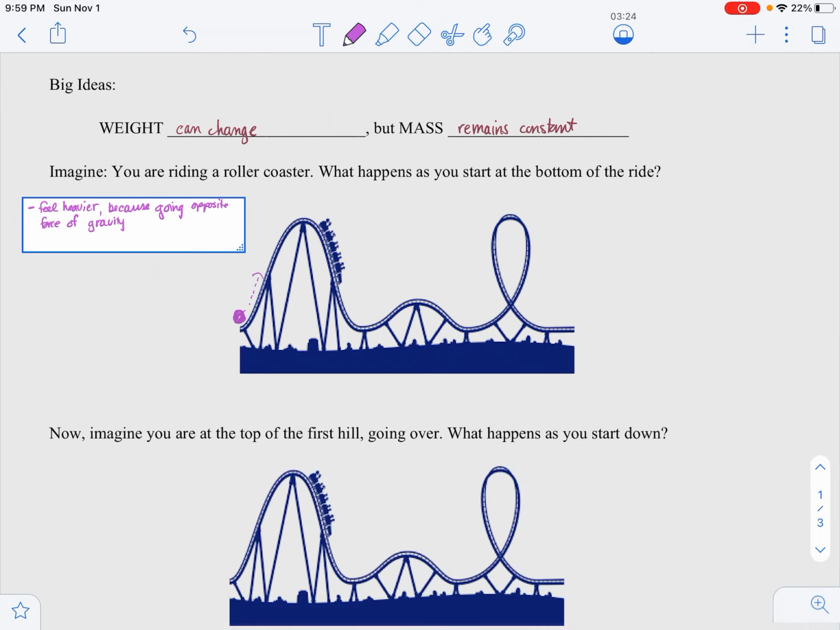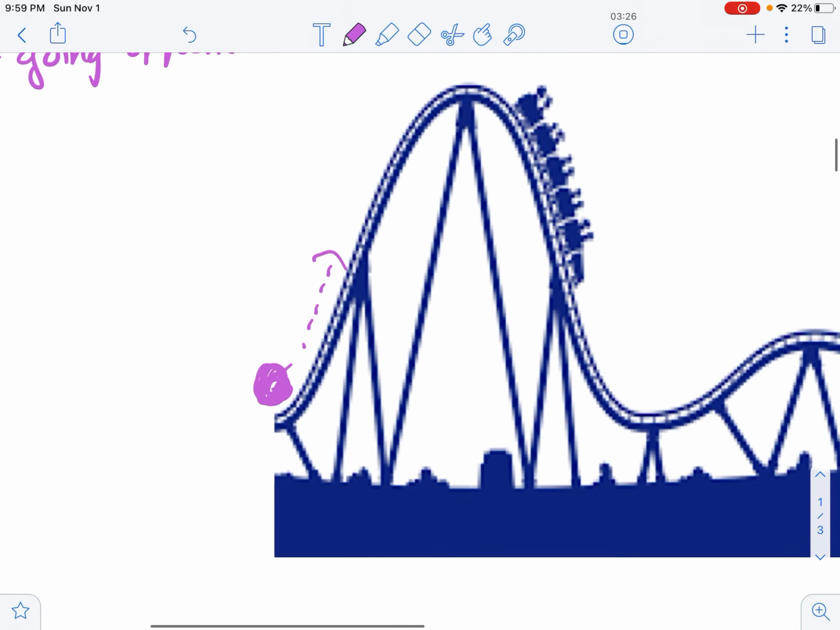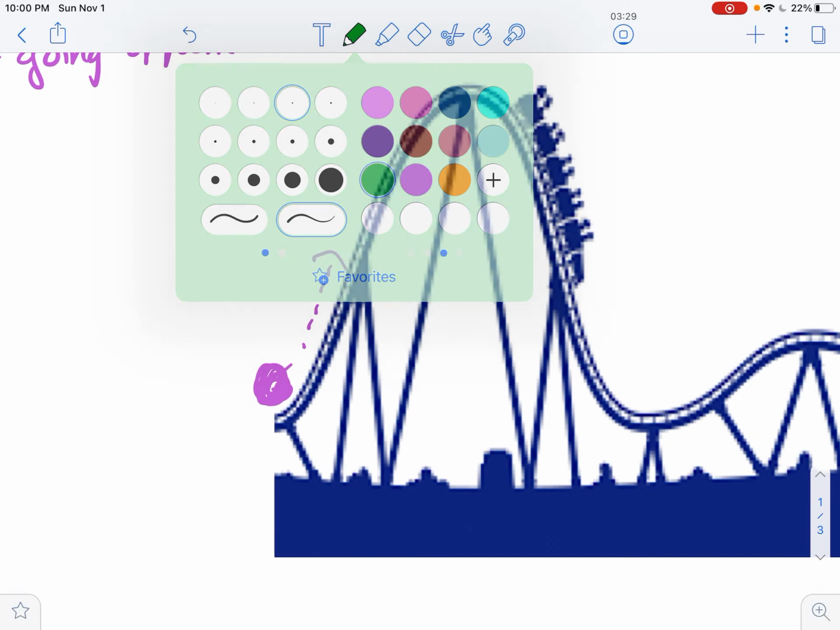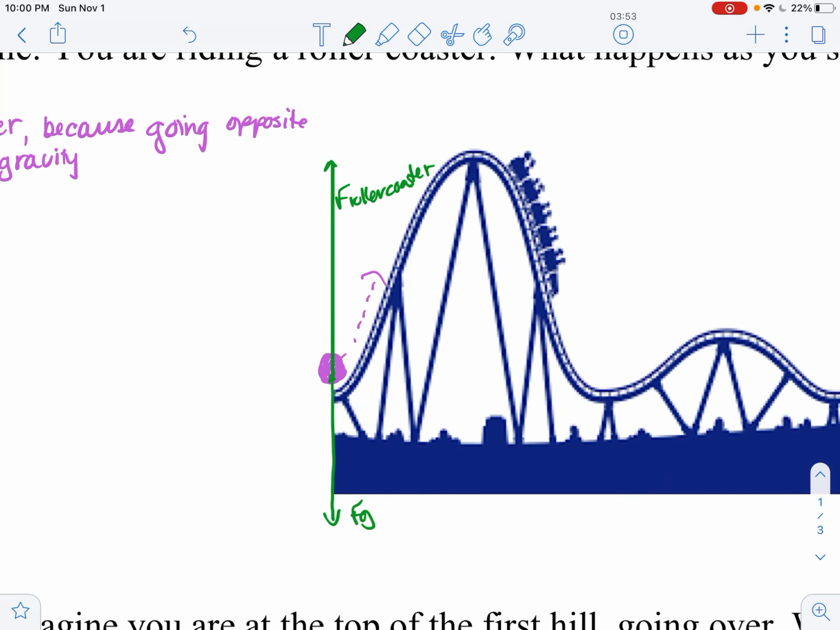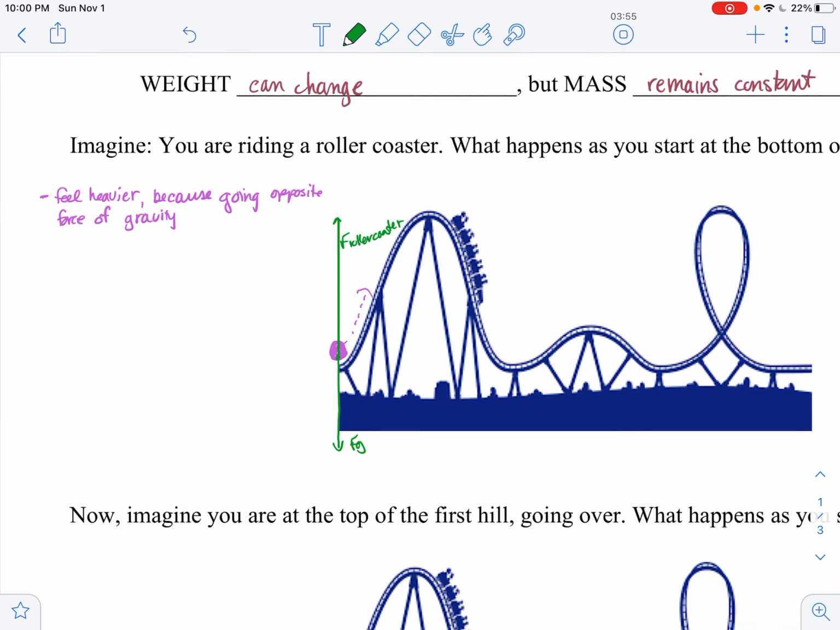Okay, now if we were to draw a free body diagram here, we would have the force of gravity that would want us to be going down, and the roller coaster would be accelerating us up. And so that line should be longer. We call it the force of the roller coaster. Okay, and so our net force would be up, our acceleration would be up, and we would feel heavier because we're going against where gravity wants to pull us. Okay, so that's the first thing. So we would be heavier if we're going up.